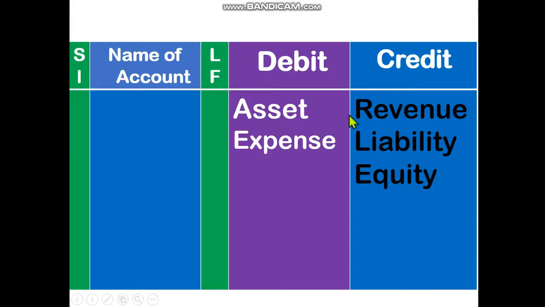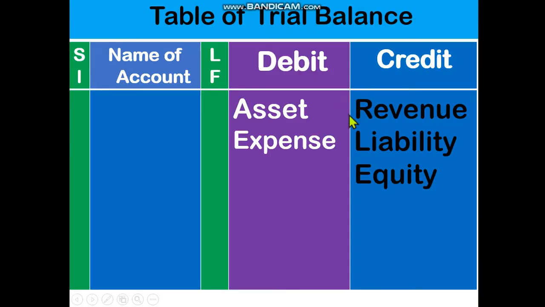Dear student, this is the basic formula for preparing a trial balance. Table of a trial balance. Look, there are five columns in a trial balance. First column is serial number. We will write 1, 2, 3, 4. Then name of account. Earlier we have given some examples: salary, rent, advertisement, purchase, sales, furniture, building.